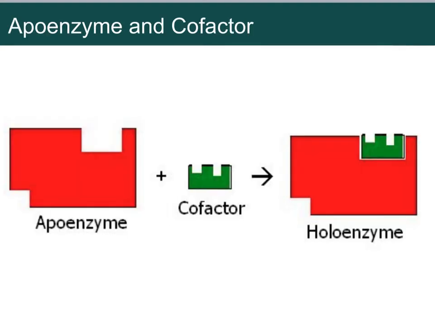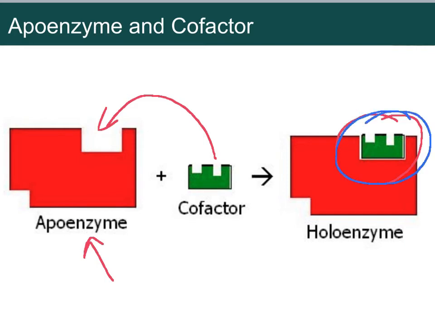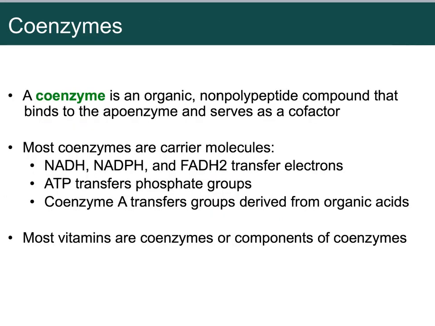I think I have a picture. Here it is. So this enzyme, this right here, won't do anything by itself. That's why it's called an apoenzyme. It doesn't do anything. As soon as this cofactor goes and binds right here, now the enzyme will work because it's a holoenzyme, which means whole enzyme. So a cofactor makes the thing that's supposed to be the enzyme, that won't work, make it work. A coenzyme is a cofactor, but it's an organic one.